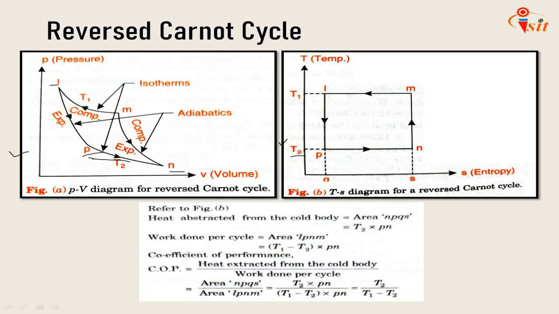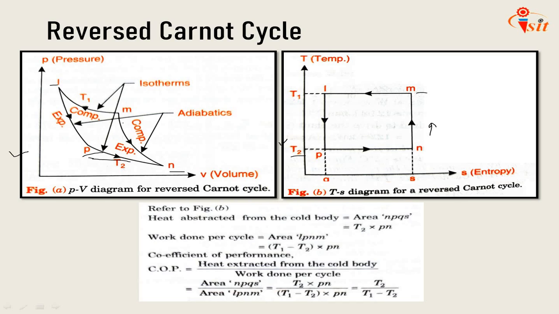Now the cold body is removed, from N to M. The air undergoes adiabatic compression with the assistance of some external power, and the temperature rises again to T1. A hot body at temperature T1 is put in contact with the cylinder. Finally, the air is compressed isothermally, during which process heat is rejected to the hot body.